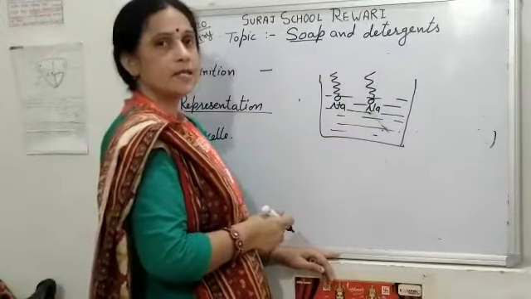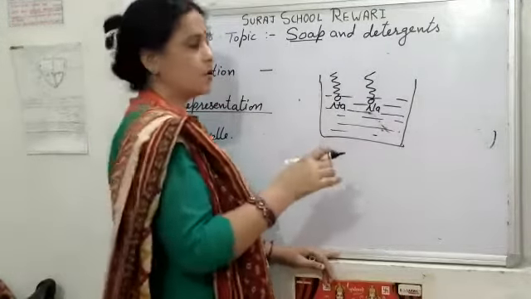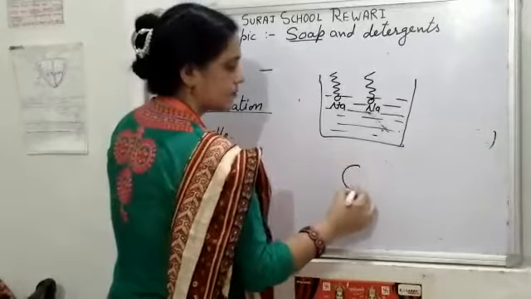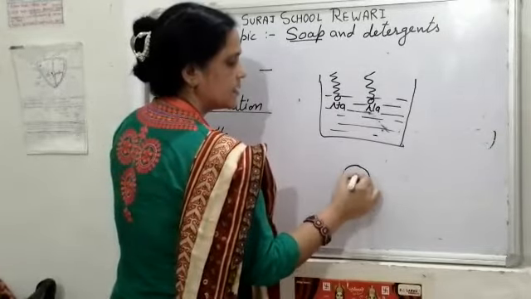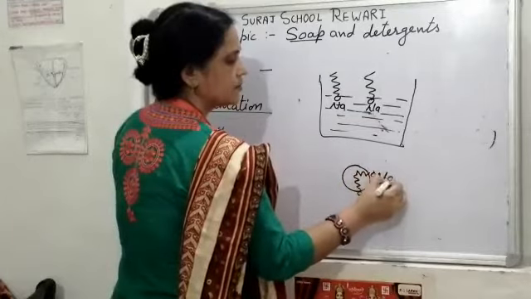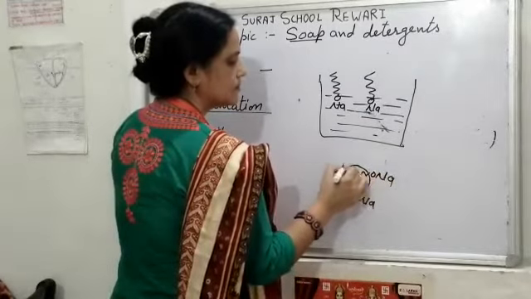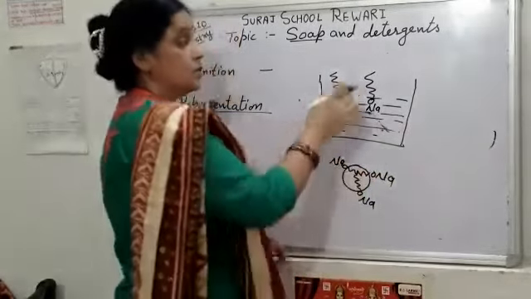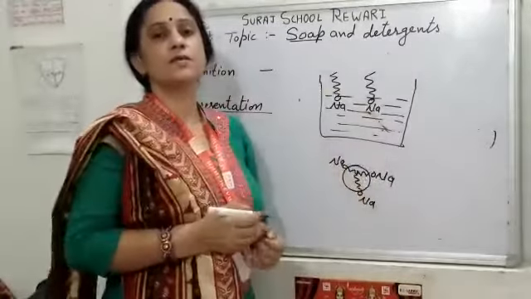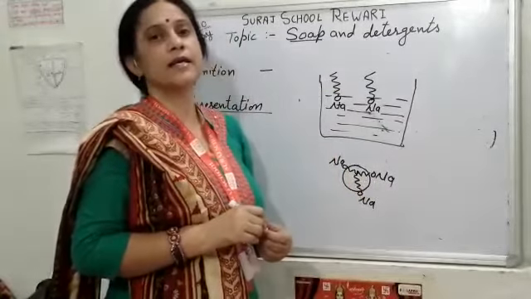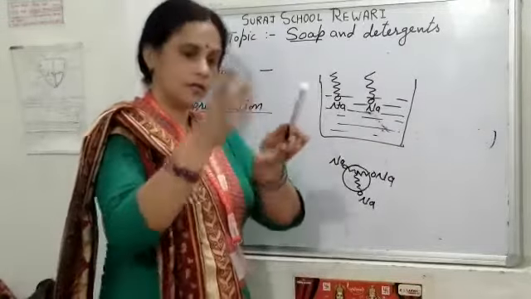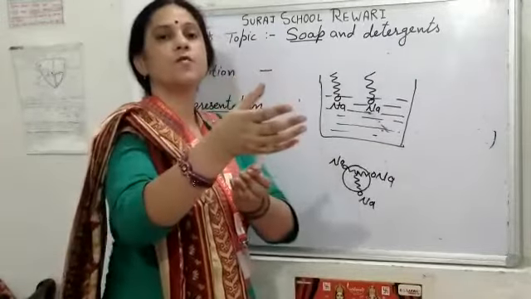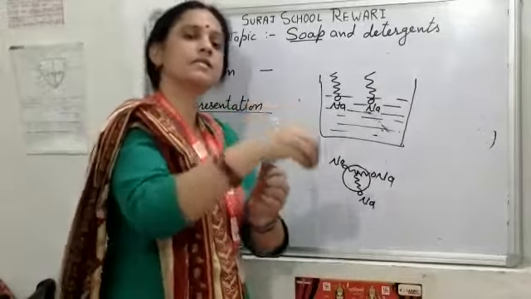And when we apply soap on a dirty cloth, then it is arranged in this spherical arrangement. So this type of arrangement of soap molecules in water is known as micelle, in which the tail part is away from the water and the head part is inside the water.